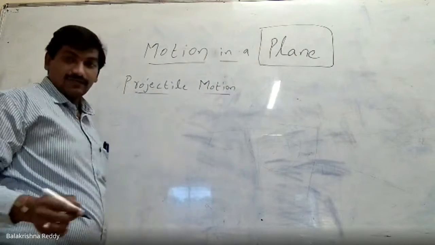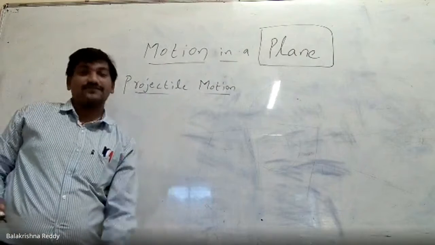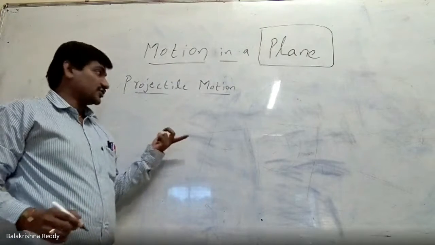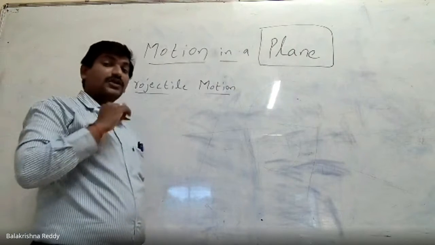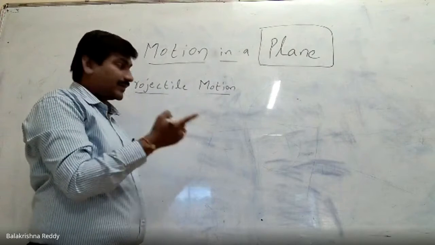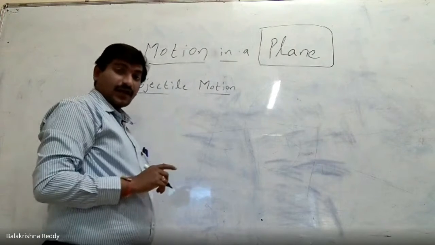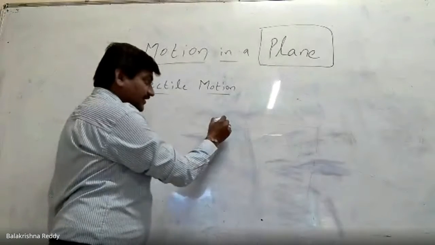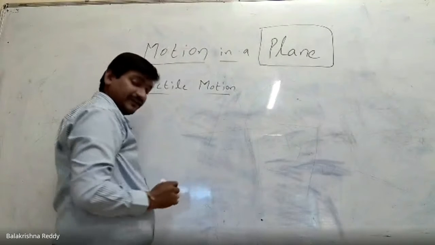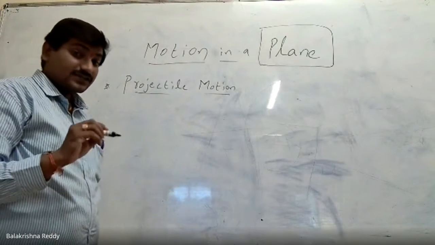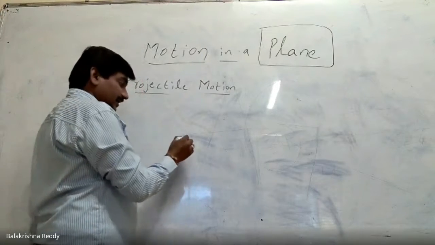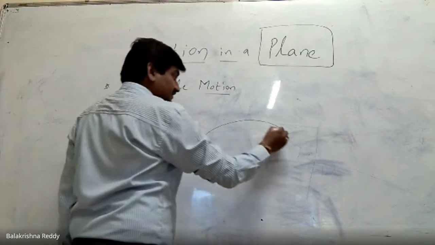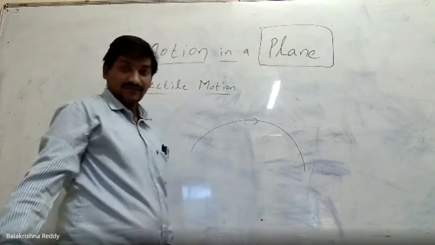What do you mean by projectile motion? I hope this is visible for everyone. What do you mean by projectile motion? When an object is thrown into the space from a ground or a tower under the influence of acceleration due to gravity, it is called projectile motion. Here some conditions are applicable. What are those conditions?